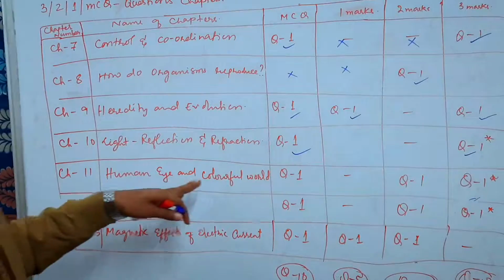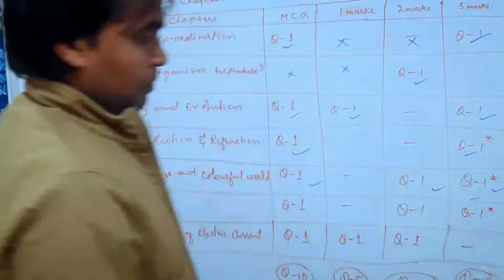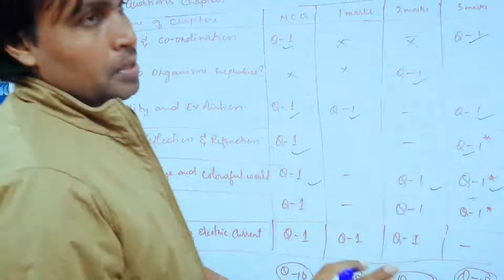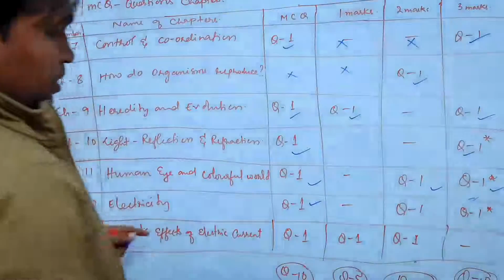Chapter 11, human eye and colourful world. You will get 1 MCQ from here. 1 2-mark question you will be getting, and 1 3-mark question you will be getting from here. The 3-mark question will be optional. 2 questions will be asked, and out of that, 1 you have to answer. Okay. Next is electricity. From electricity you will get 1 MCQ from this chapter.